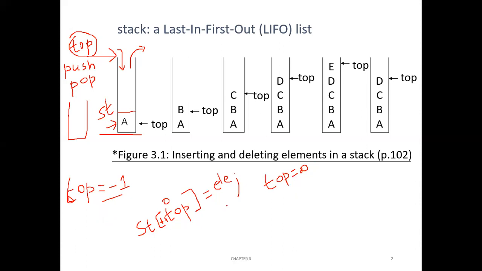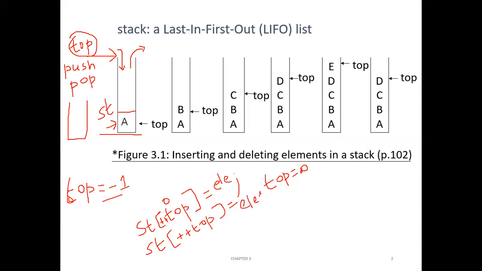Okay, right. Like that you can add another element. When you add another element, again you should write ST of ++top equal to the new element. Previously we have added an element, so maybe now another element 1.